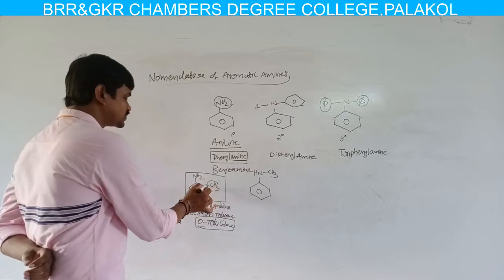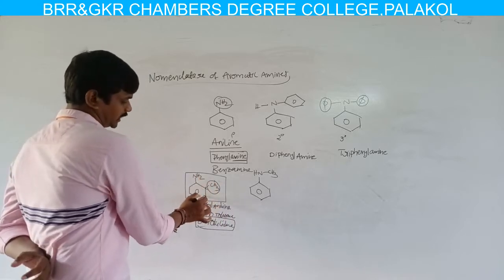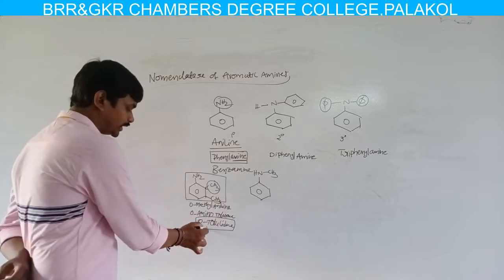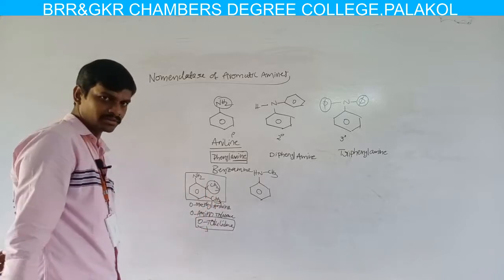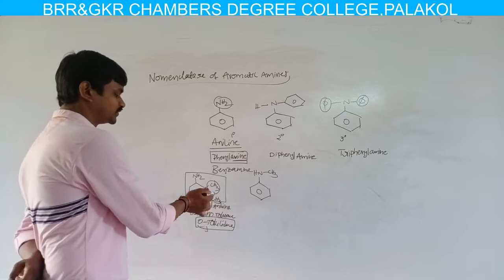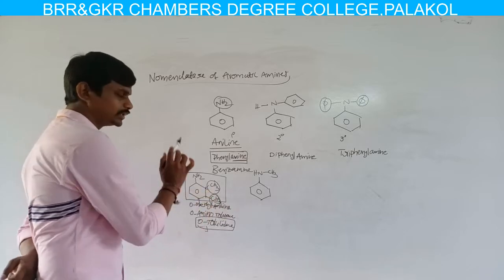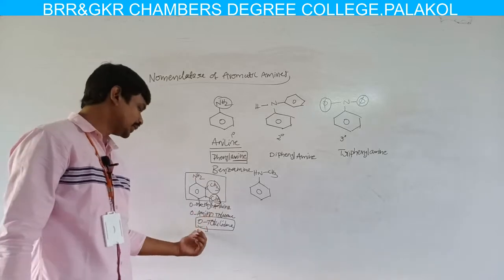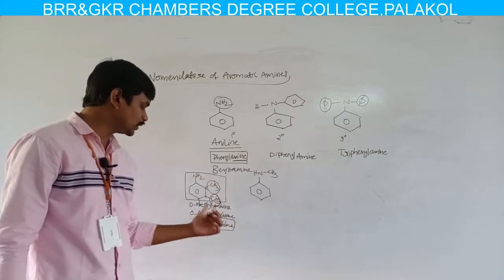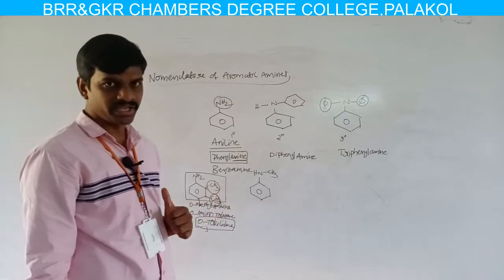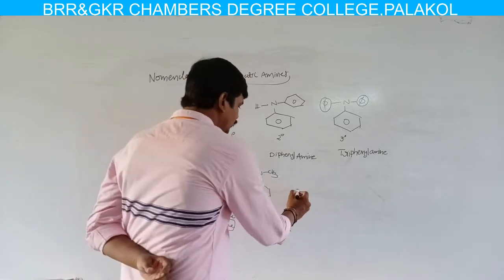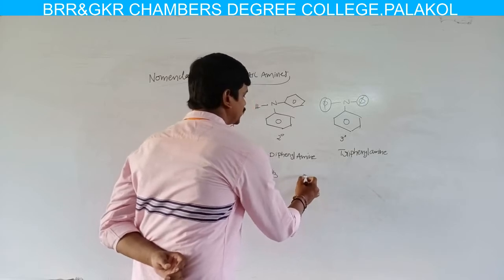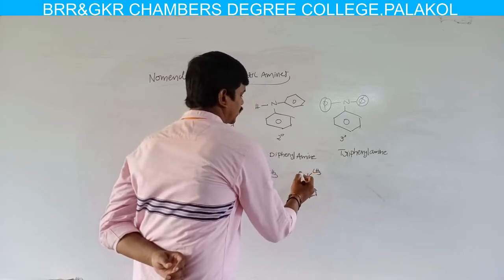If the methyl group is meta to the NH2, then the compound name is metatoluidine, or metamethylaniline, or metaaminotoluene. If the methyl group is para to the NH2, that means opposite to the NH2, then the name of this compound is paratoluidine, or paraaminotoluene, or paramethylaniline.